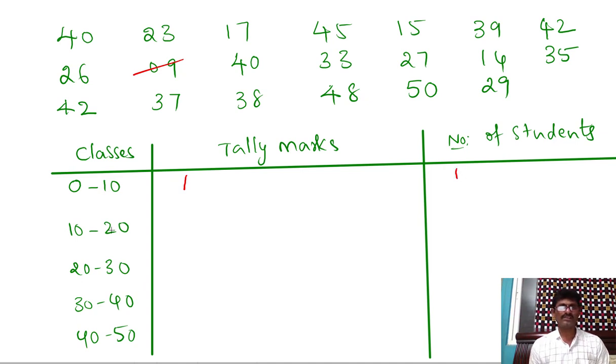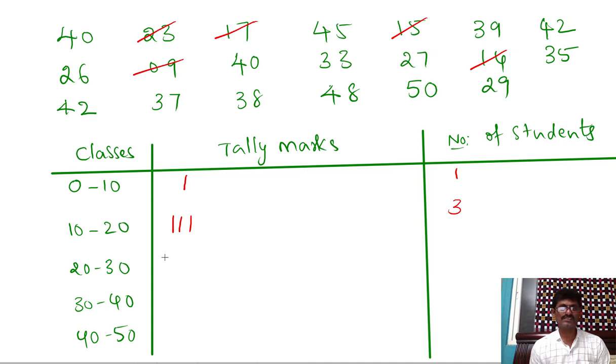Now 10 to 20. In the first row you observe one entry is there, 17. So put one tally mark here. And then 15 is also there. So put one tally mark here. In the second row we have one 14 which is in between 10 and 20. Put one tally mark here. So that's it. So how many students got the marks in between 10 and 20? So 3 students.